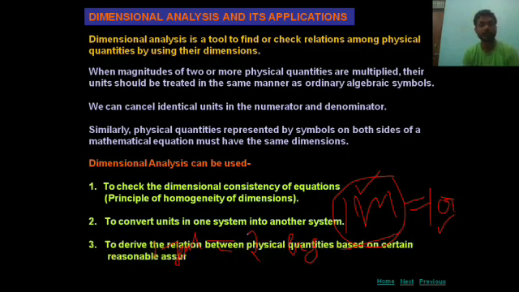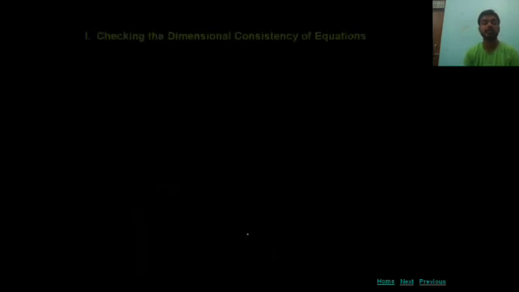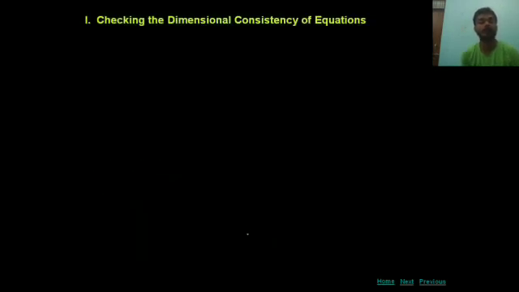Next, to derive the relation between physical quantities based on certain reasonable assumptions. Here students, we can derive the relation between quantities if we know on how many different quantities a given particular quantity depends. Then students, let us start with our first application, checking the dimensional consistency of an equation.